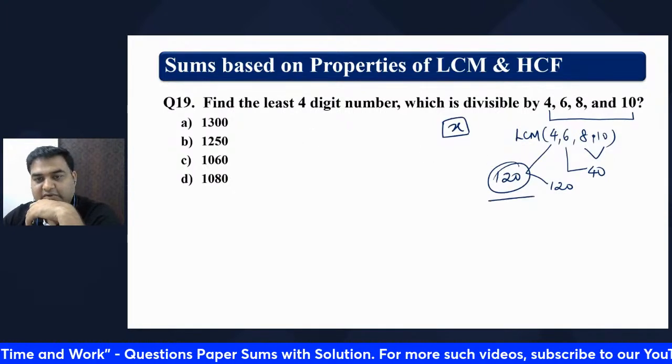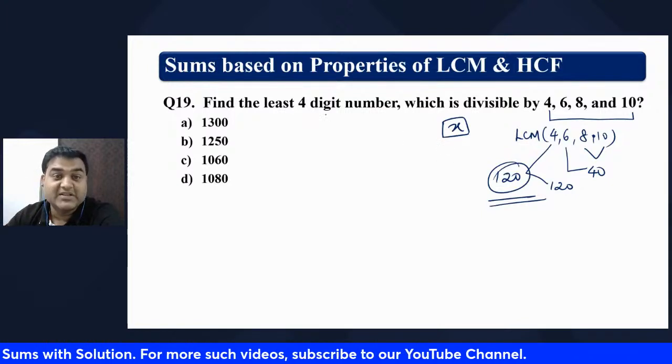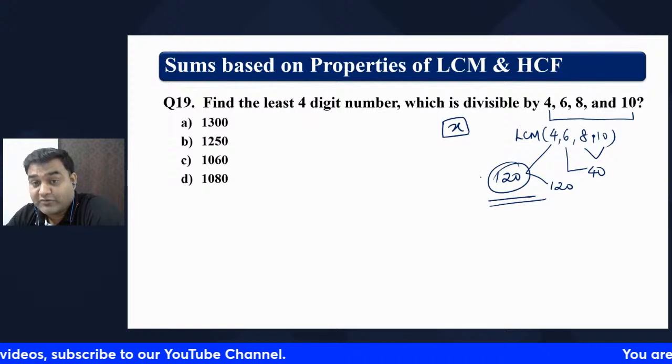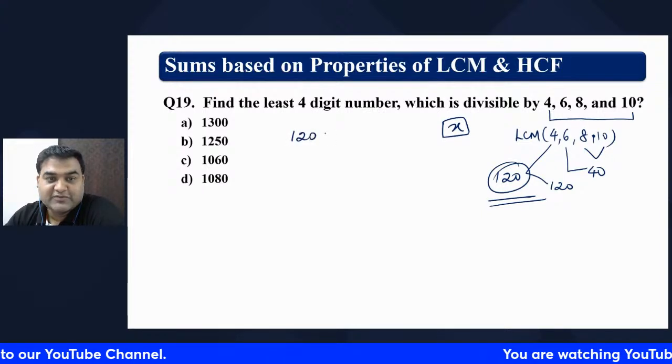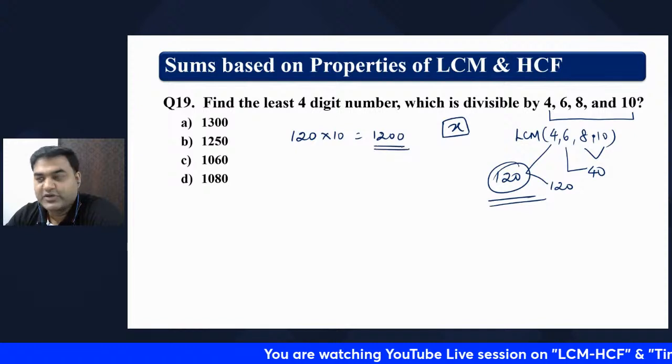So 120 is the LCM of the numbers. No problem. Now the number should be a 4-digit number which is a multiple of 120. 120 into 10 is 1200. This is a 4-digit number, isn't it?